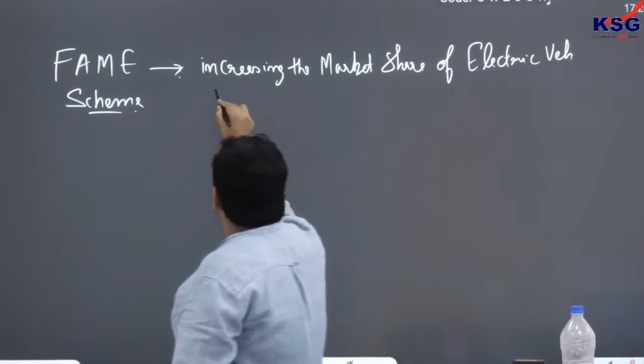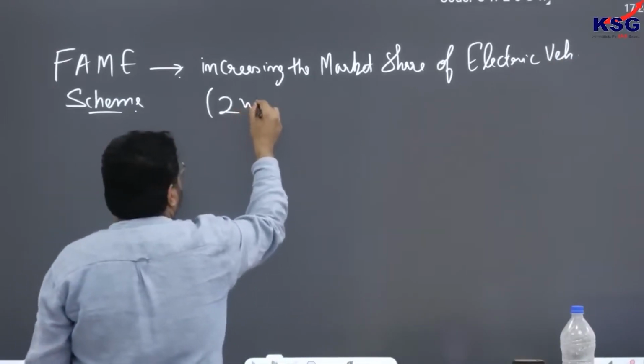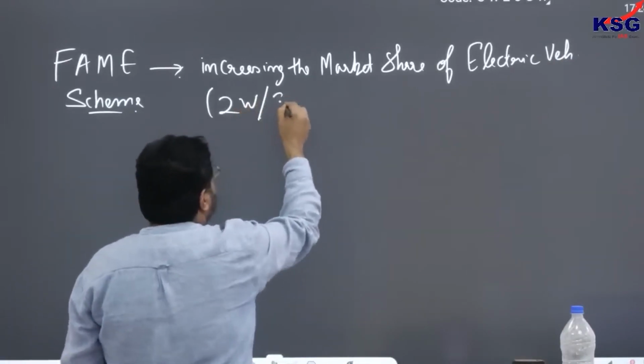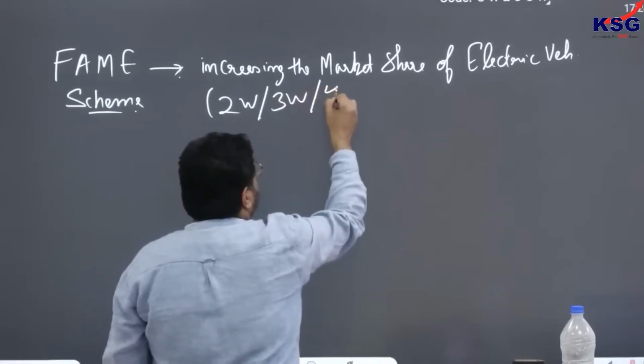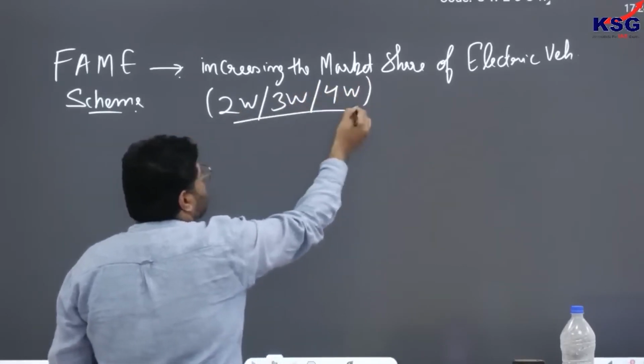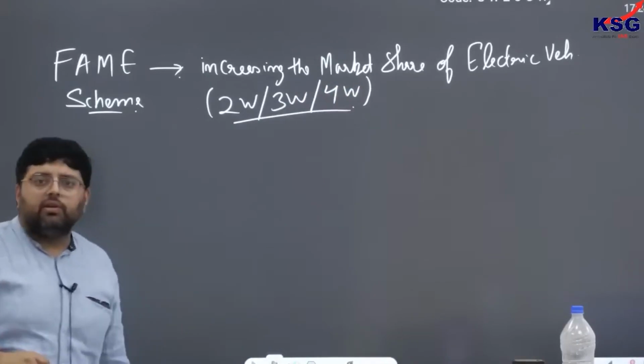When I am talking about electric vehicles, here we talk about two-wheeler, three-wheeler and four-wheeler.